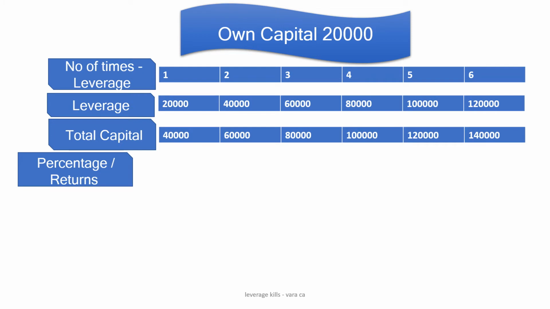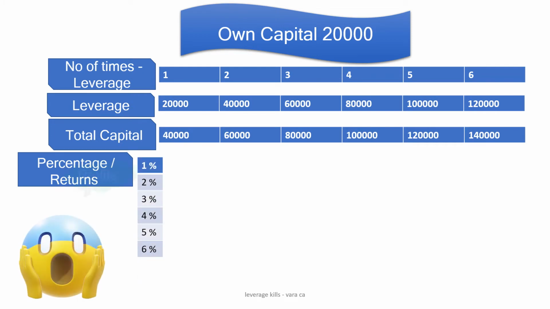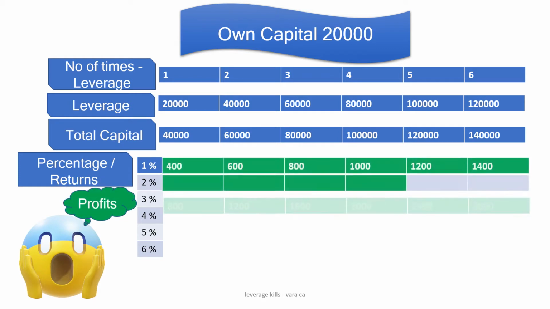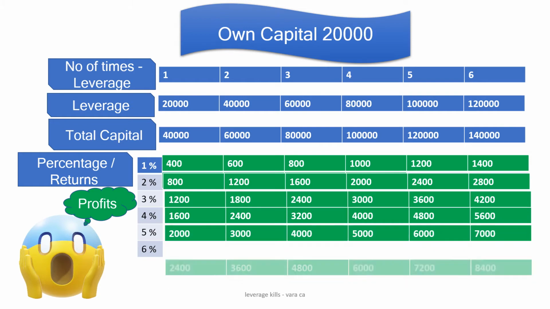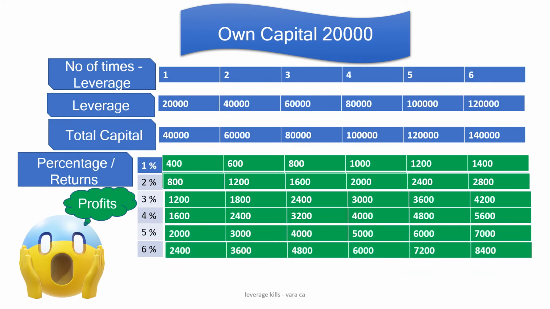After that, the percentage of returns and actual amount of returns. I have given the percentages 1 to 6 and the amount of returns for number of times leverage and at a particular percentage. For example, at 1 time leverage and a total capital of 40,000, 1% return is 400. Accordingly, you can follow all the calculations in the table.